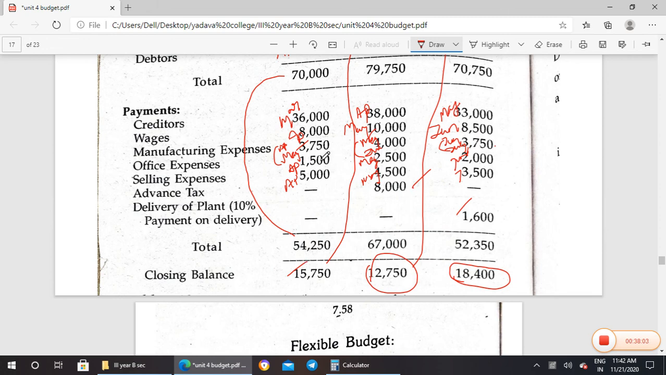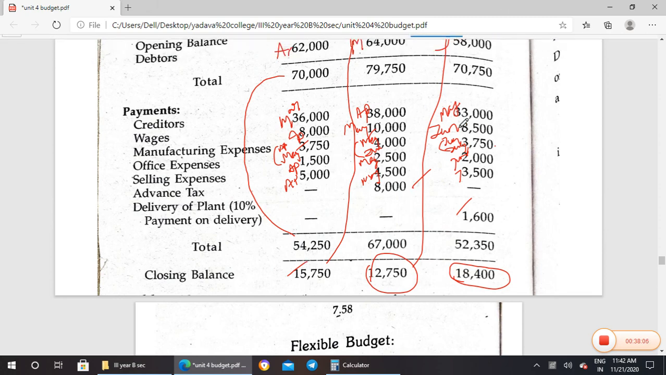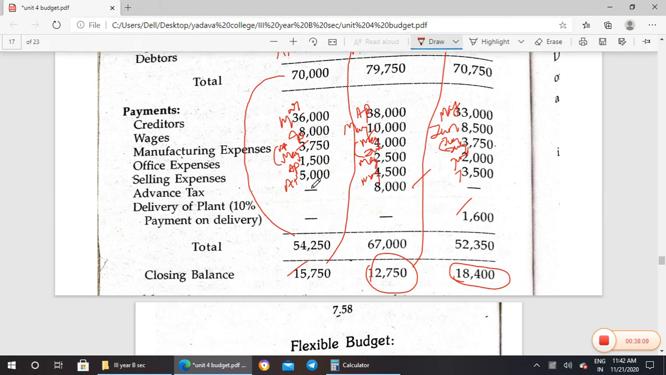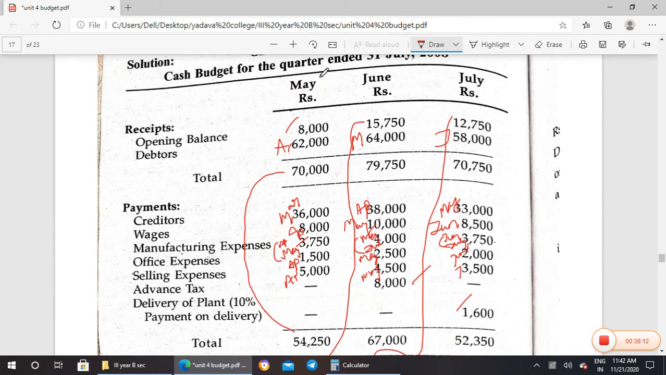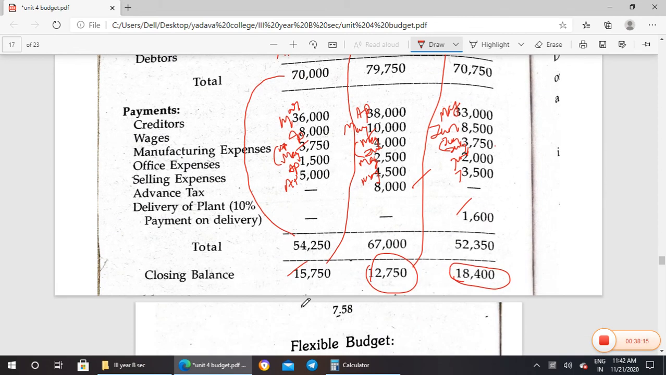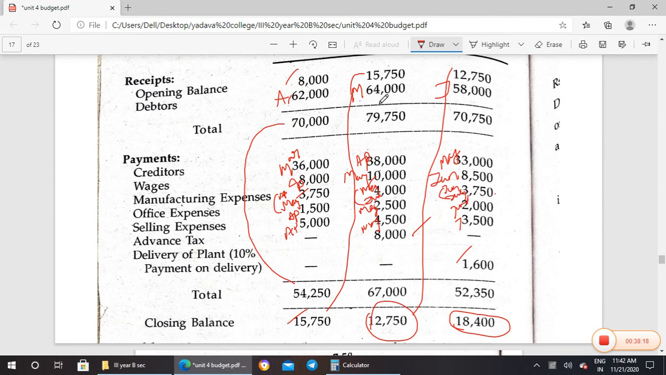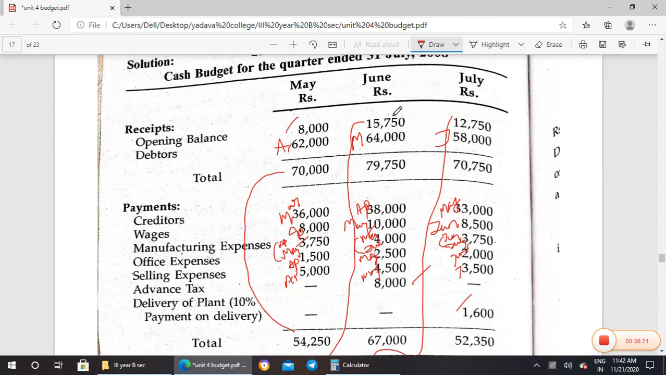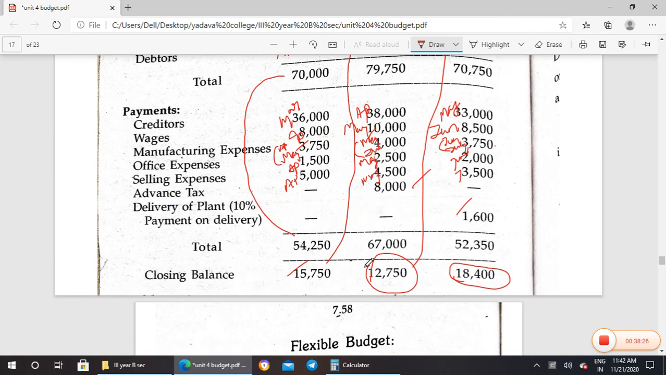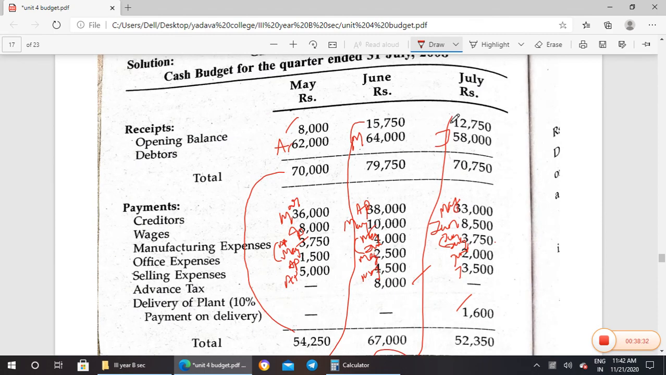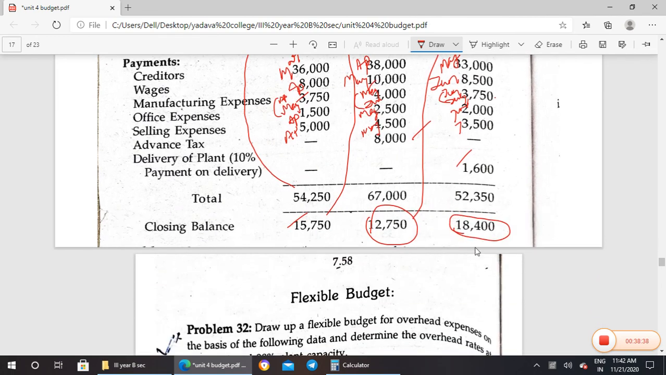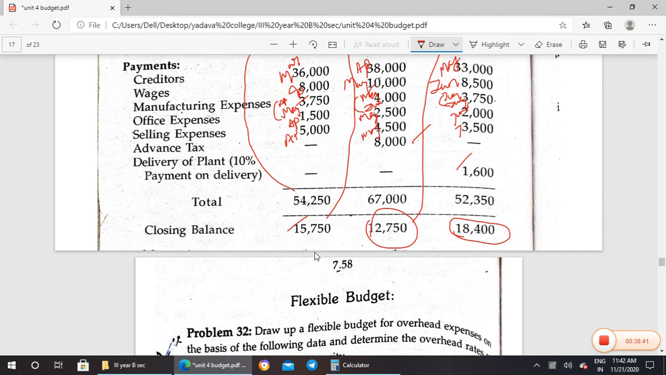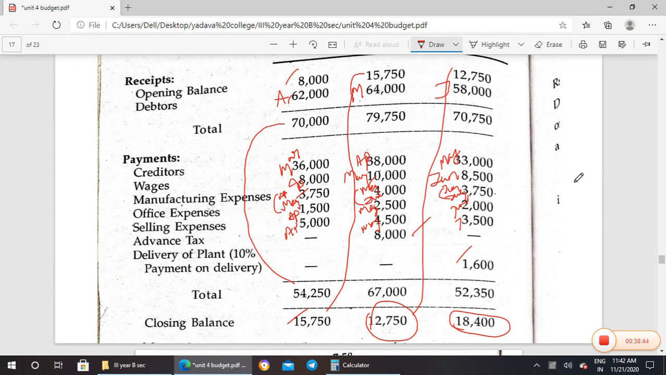So this is how we can put all the information simultaneously, but closing will be done one by one. First we have to close May, then only we can get the closing balance. After that, the closing balance should be taken over as the next month's opening balance. Then we close June, that is add all receipts less all payments. When we have this closing balance, that closing balance should be taken for the next month's opening. So this is the closing balance. This is how the cash budget will be prepared.